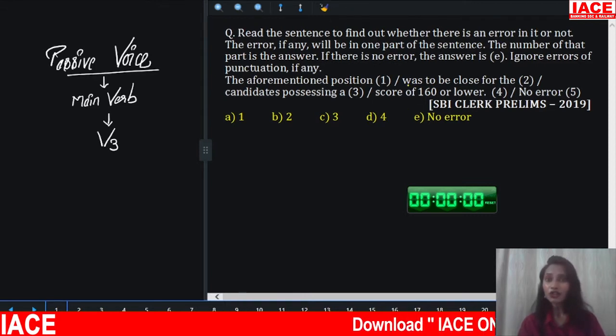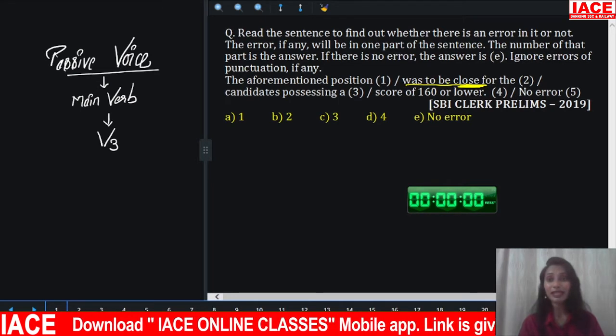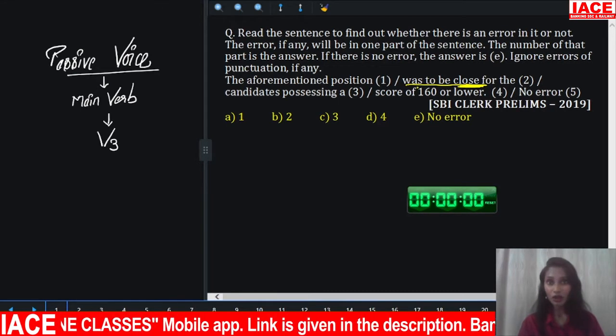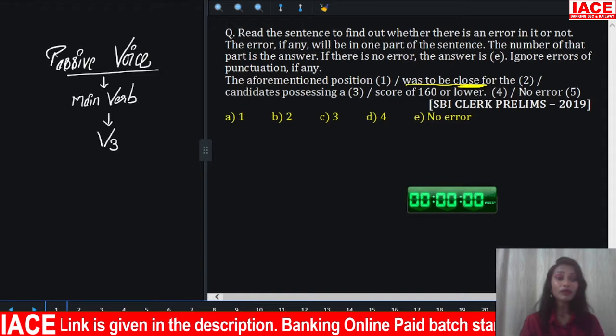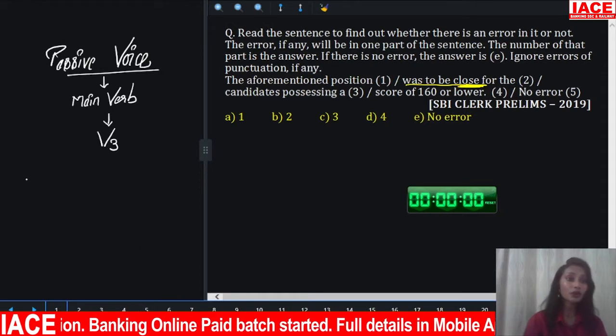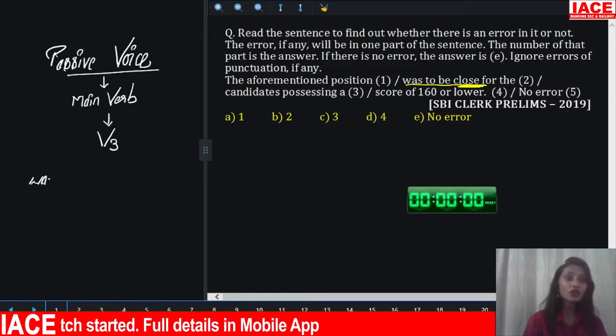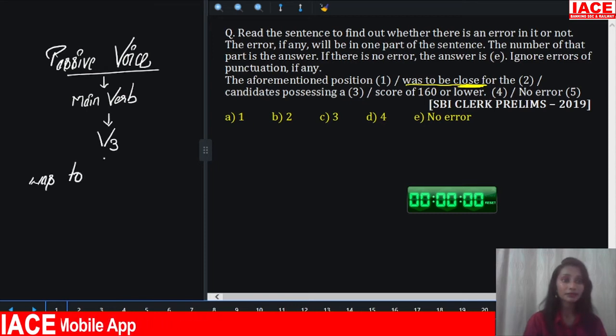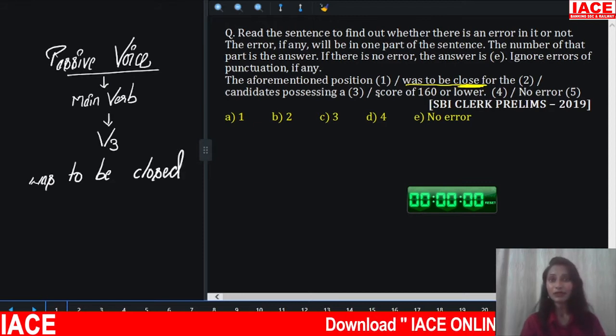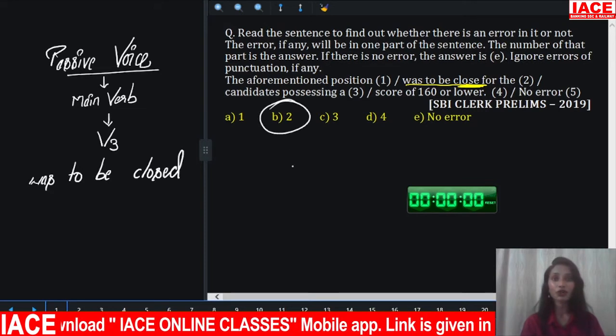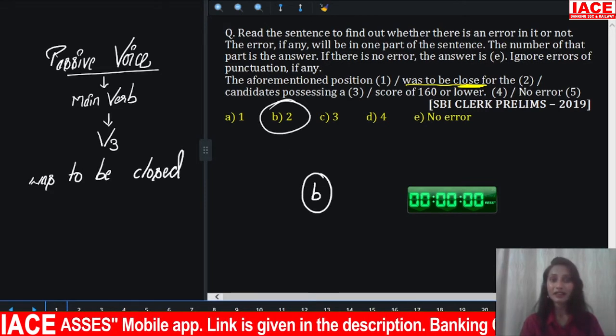"Was to be close" is given, but what we require after the be form is V3. So it should be "was to be closed for the candidates possessing a score of 160 or lower." That means the error is in part 2. Hence your answer is option B.